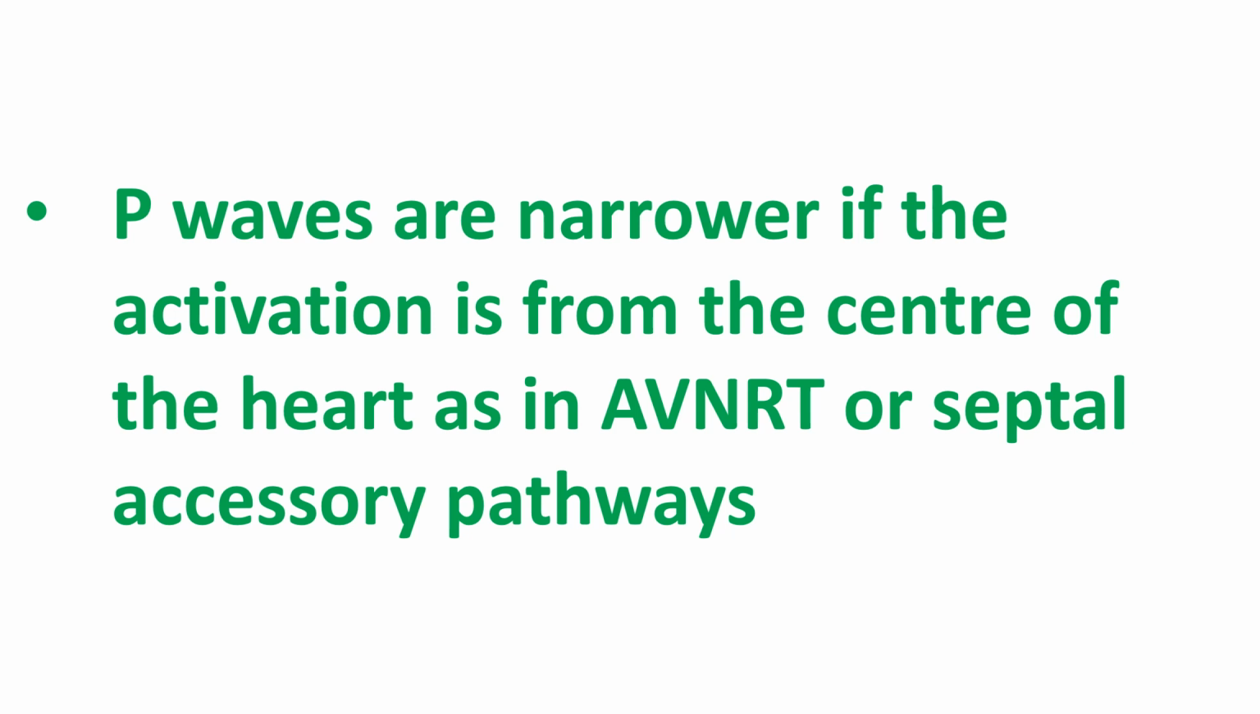P waves are narrower if the activation is from the center of the heart as in AVNRT or septal accessory pathways because of simultaneous activation of both atria. Sinus P waves and P waves due to retrograde activation through lateral pathways have broader P waves as there is only sequential activation of atria.